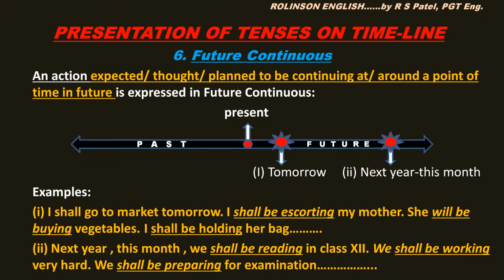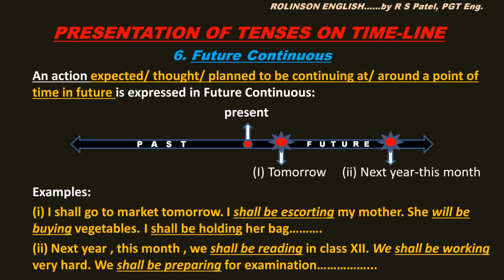Let us see the examples now. I shall go to market tomorrow. See the simple future tense that shows the place and situation. Then use of future continuous. I shall be escorting my mother. She will be buying vegetables. I shall be holding her bag. This way you can add something more.